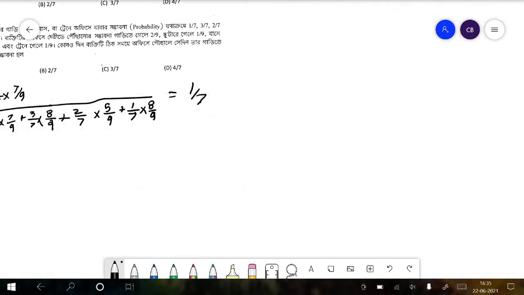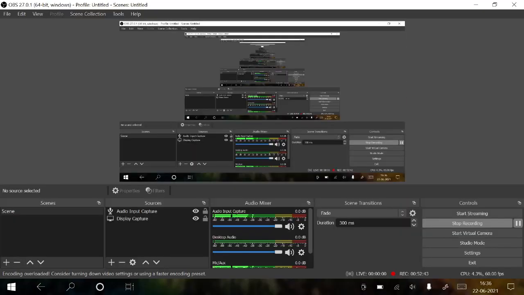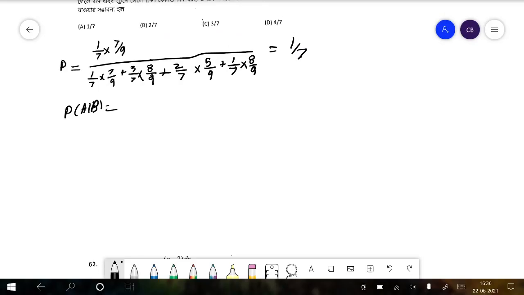So the actual Bayes theorem is that P of A given B is equal to P of B given A, that is here reaches in time given he travels by car, into P of A divided by P of B. So this part is P of B given A, P of A is 1 by 7 and the rest is this part.